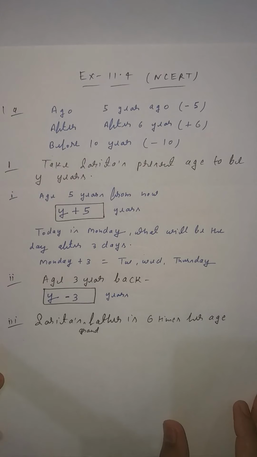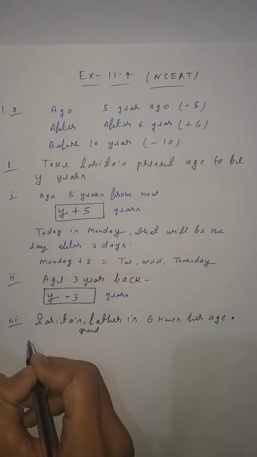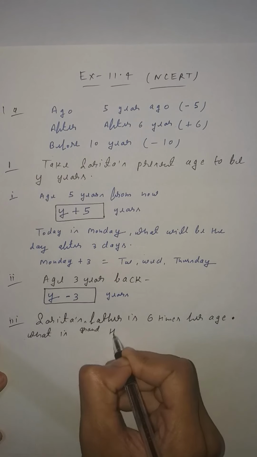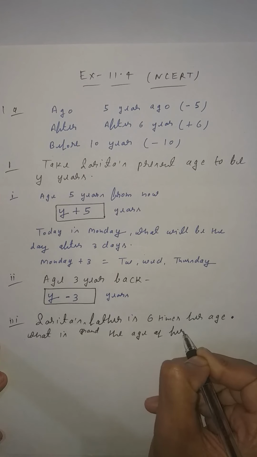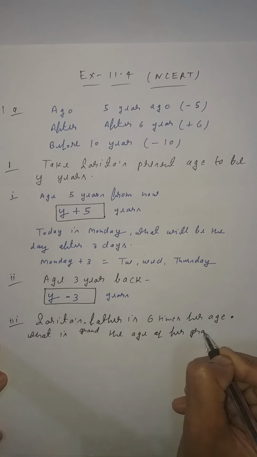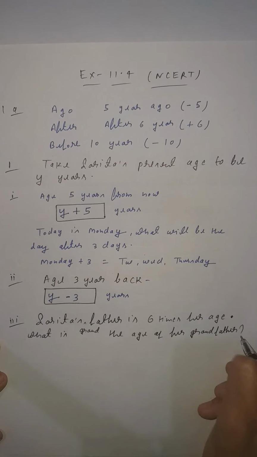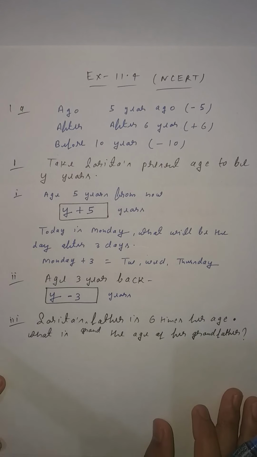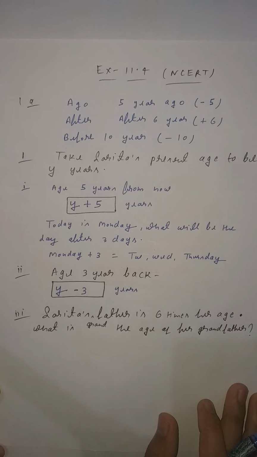Now what is the age of her grandfather? Clear student? This is the question.